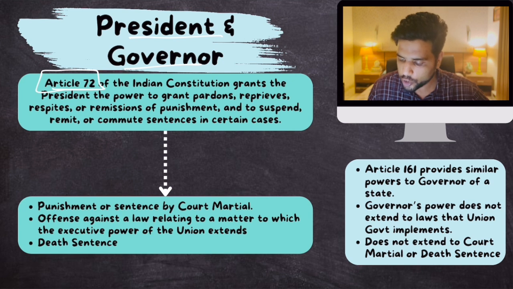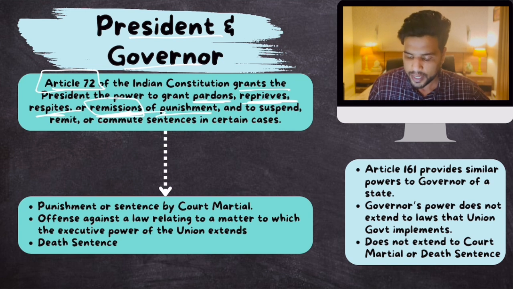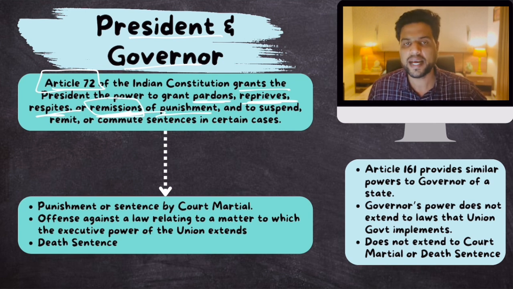Article 72 of the Indian Constitution grants the president the power to grant pardons, reprieves, respite, and remission of punishment. So remission is just one power. The president can grant pardon, reprieve, respite, and suspend, remit, or commute a sentence in certain cases. Now, this power of the president lies in the following cases.